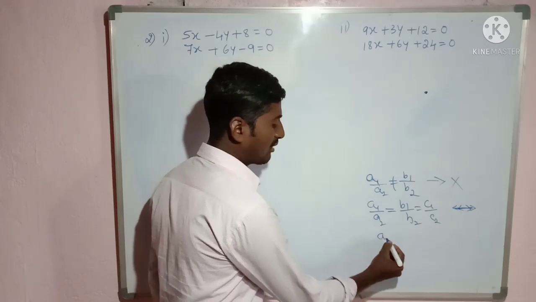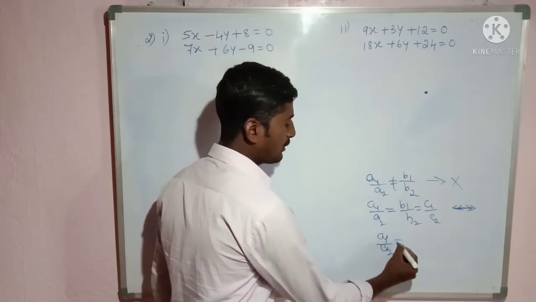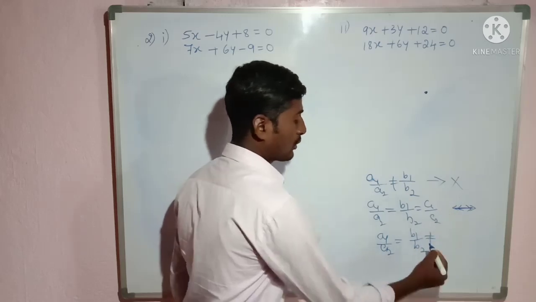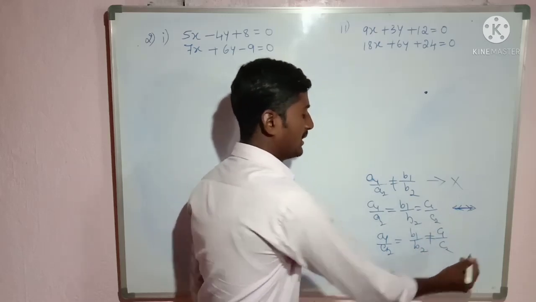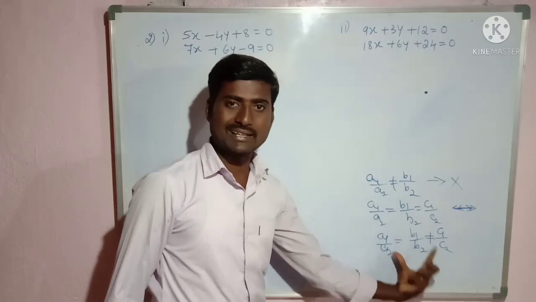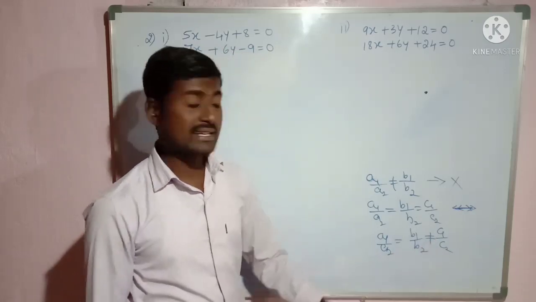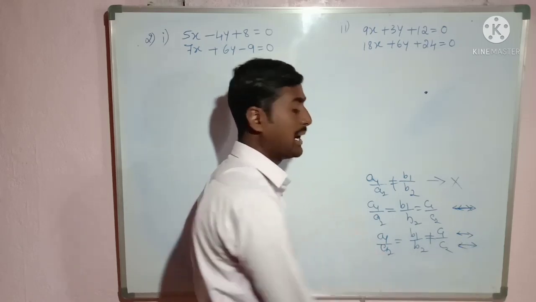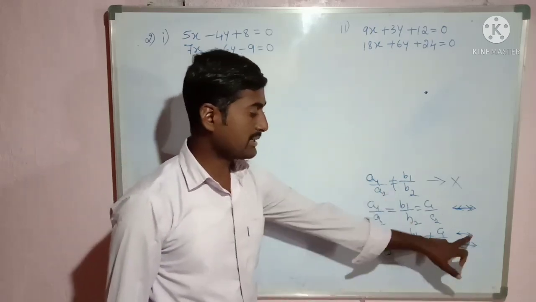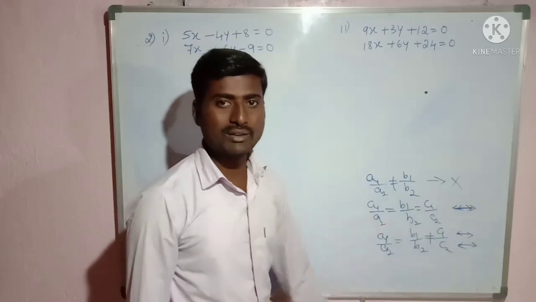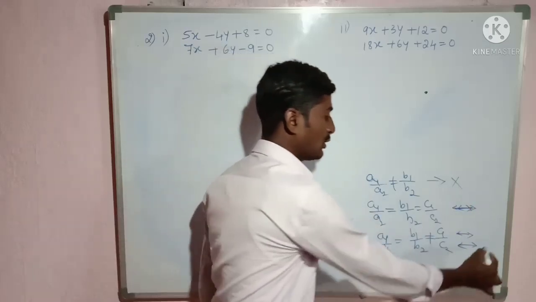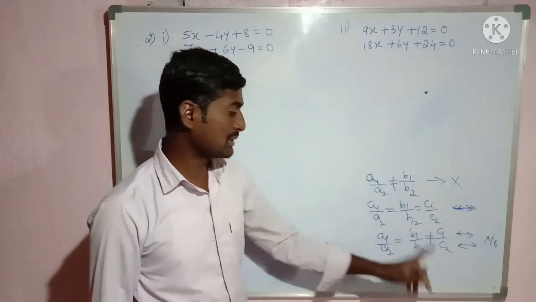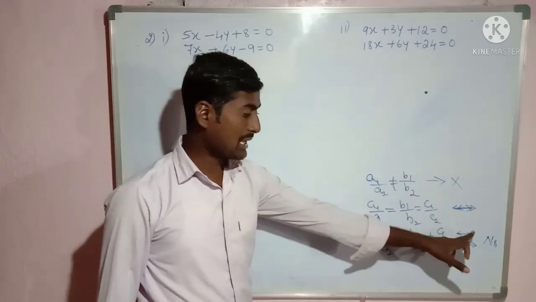Similarly, one more condition I will write. A1 by A2 is equal to B1 by B2 is not equal to C1 by C2. If this condition exists, then the pair of lines are parallel to each other. If two lines are parallel to each other, then what can you say about the solution? There is no solution. So the solution does not exist if the lines are parallel to each other.